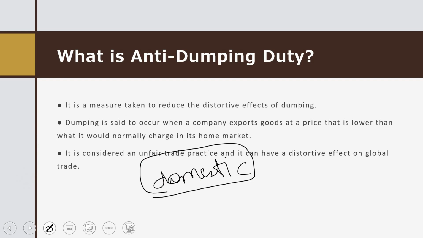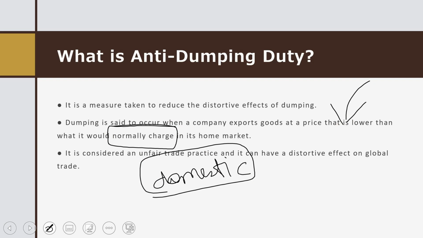Don't call it domestic market price, every time call it normal charge. Okay, normal charge. When you are writing the definition of anti-dumping duty, write that dumping is said to occur when a company exports goods at a price which is lower than the normal charge of that product.